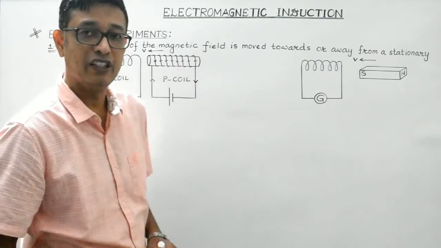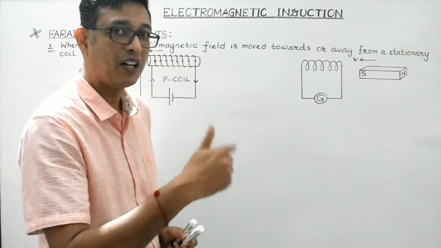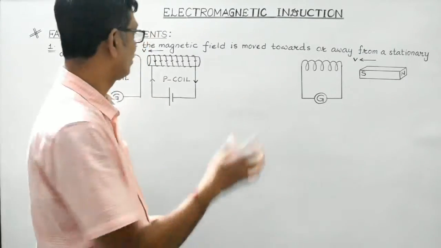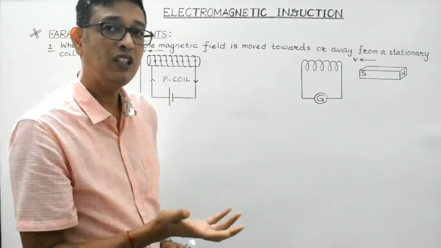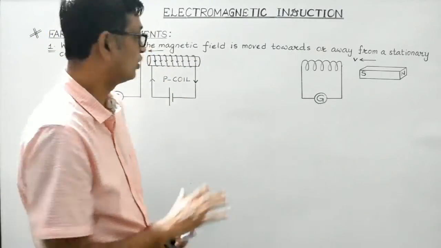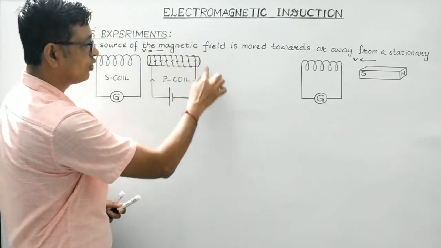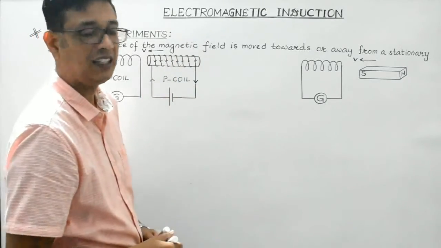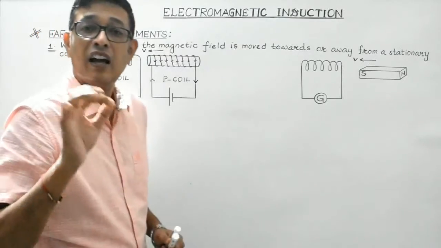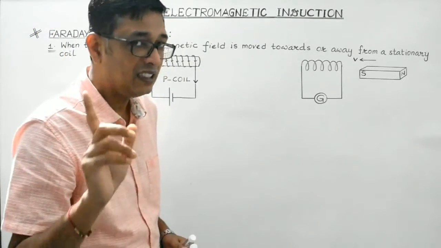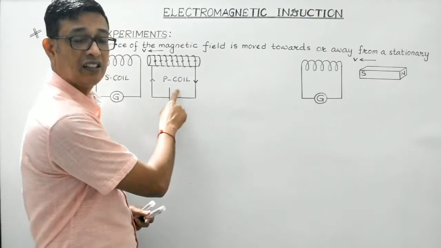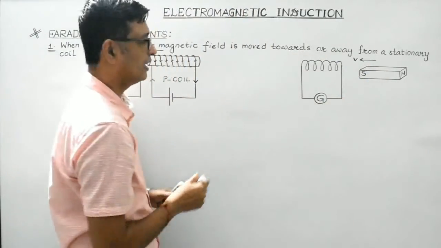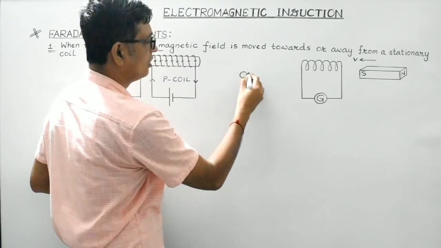Now students, we are aware, whenever current is made to pass through a coil, then it acts as a magnet. Its two ends, one end will behave as the south pole, the other end will behave as the north pole. So it will act as a source of magnetic field. P coil will act as a source of magnetic field, right? So as a source of magnetic field, either you can consider a current carrying coil or you can consider a magnet. Both are same thing. So this is OR.